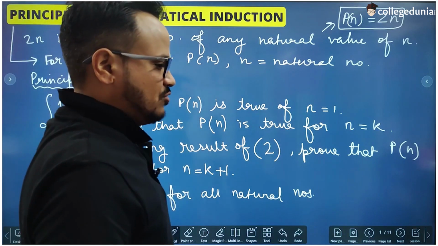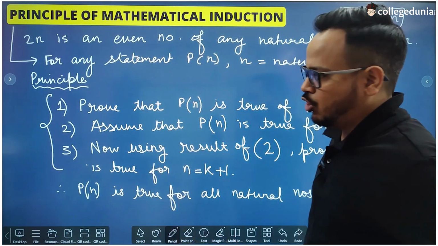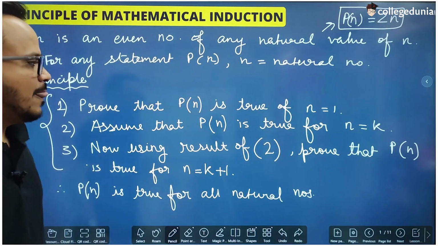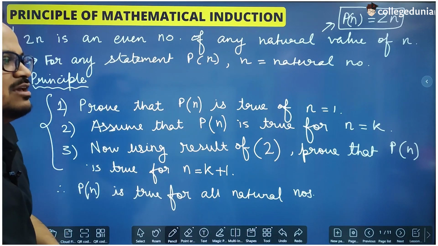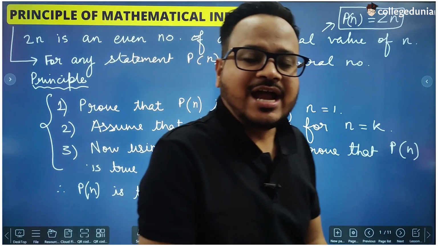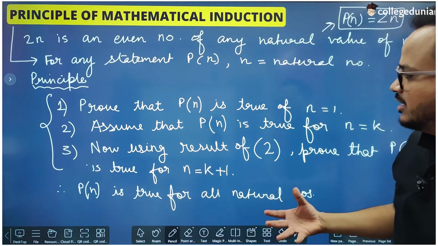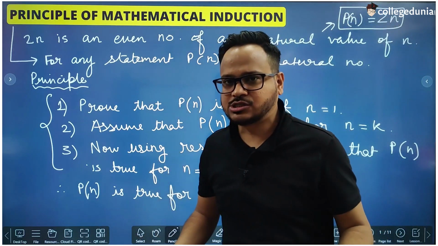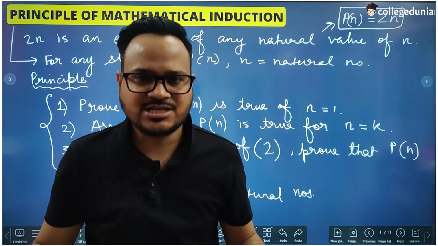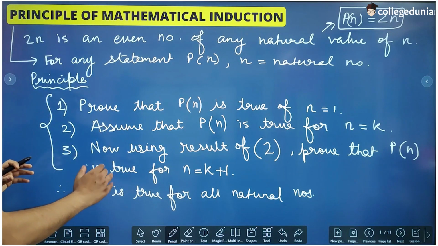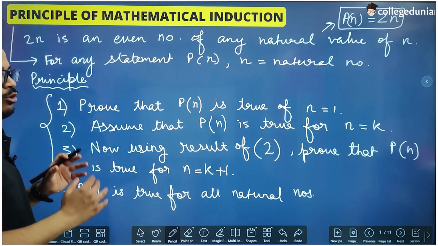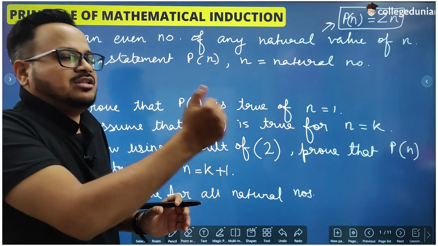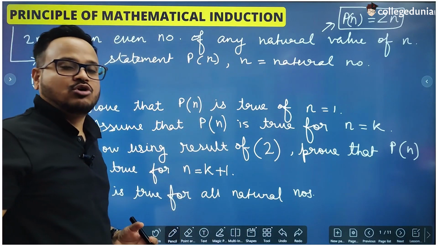Okay. Now let us see the logic. We have already proved in step 1 that this statement is true for n equal to 1, right? Now if we assume that this is true for n equal to k, and using that we prove that if it is true for n equal to k, then it is true for n equal to k plus 1 also, then it is going to be true for all natural values of n. Why? Because using these two, we have proven that if a statement is true for a value k, then it is going to be true for its next value also. And for 1, we have already proved it is true.